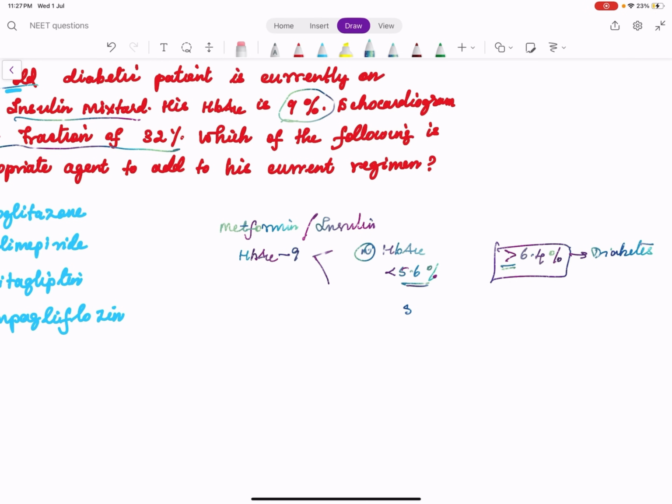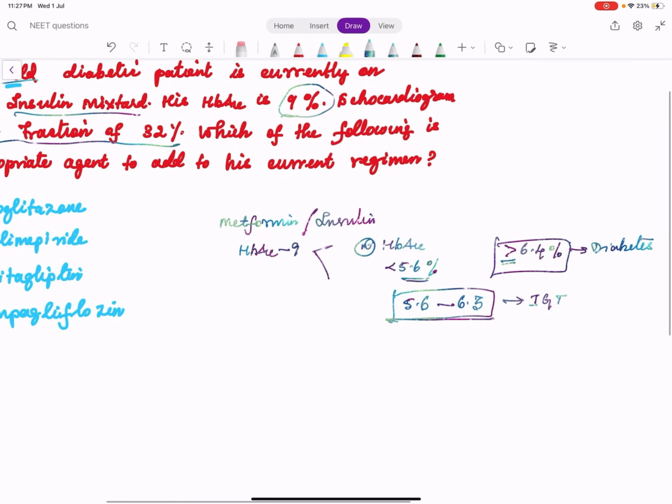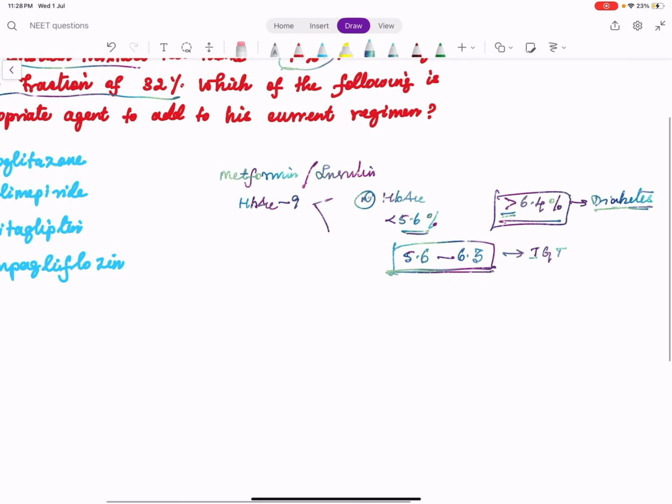The values in between 5.6 to 6.3 are pre-diabetes or impaired glucose tolerance. So less than 5.6 HbA1c is normal, more than or equal to 6.4 is called diabetes. Values between 5.6 and 6.3 is impaired glucose tolerance or pre-diabetes.